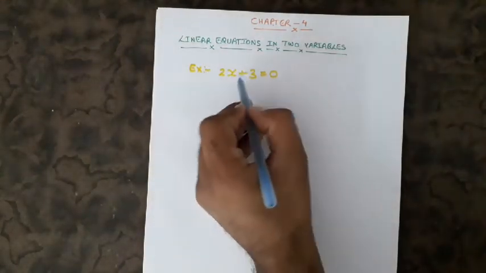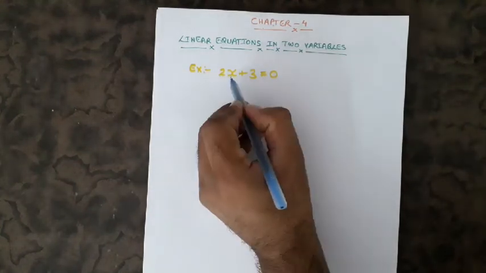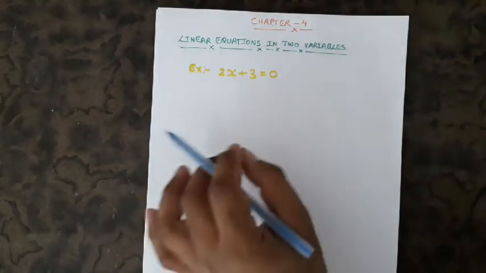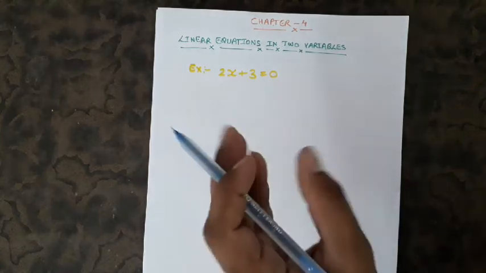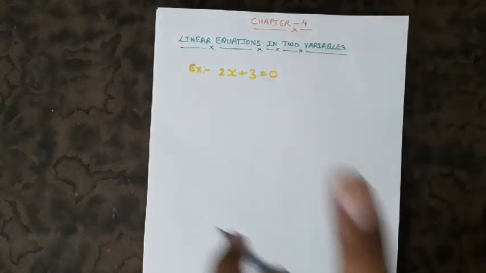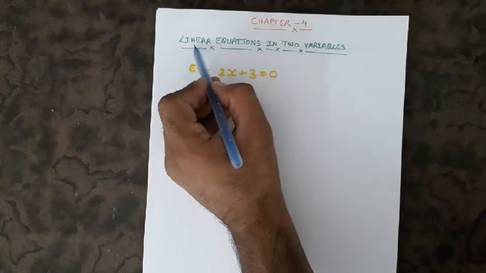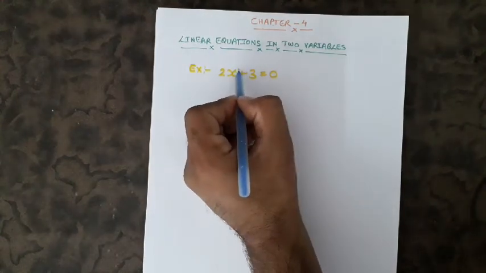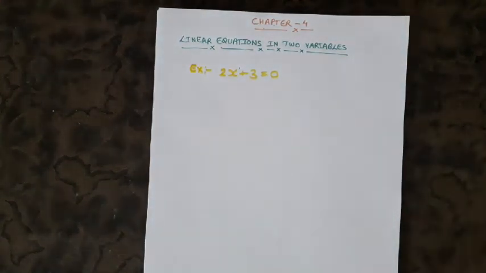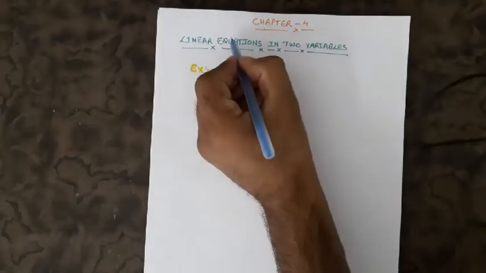So linear means in any equation, if the maximum power of the variable is 1, that would be called linear. Here the maximum power of x is 1, so it would be linear. The second word is equation.